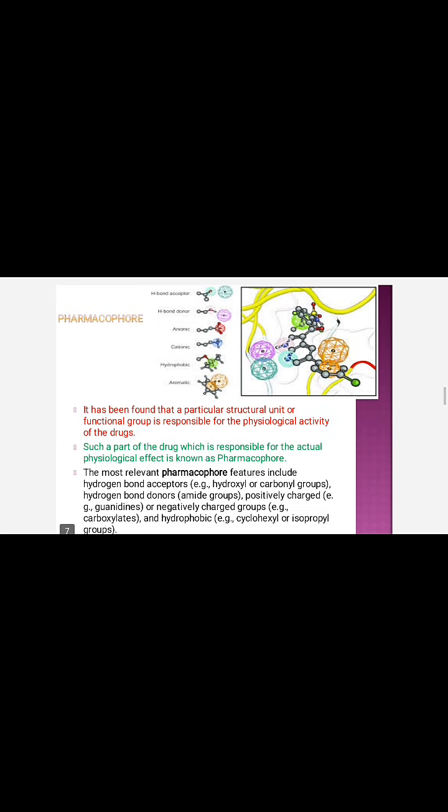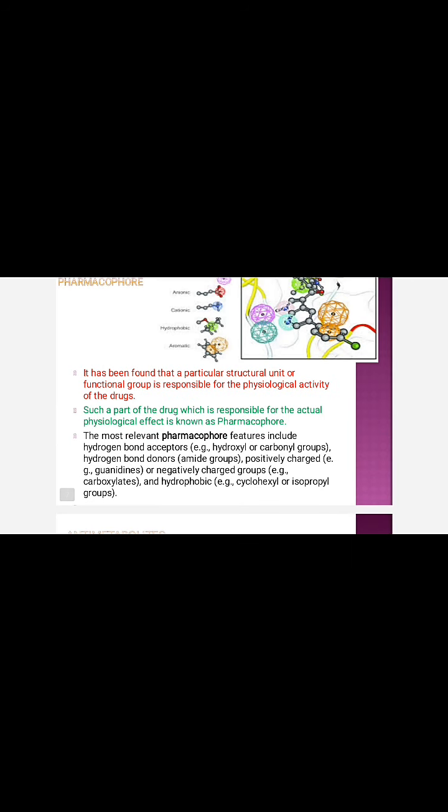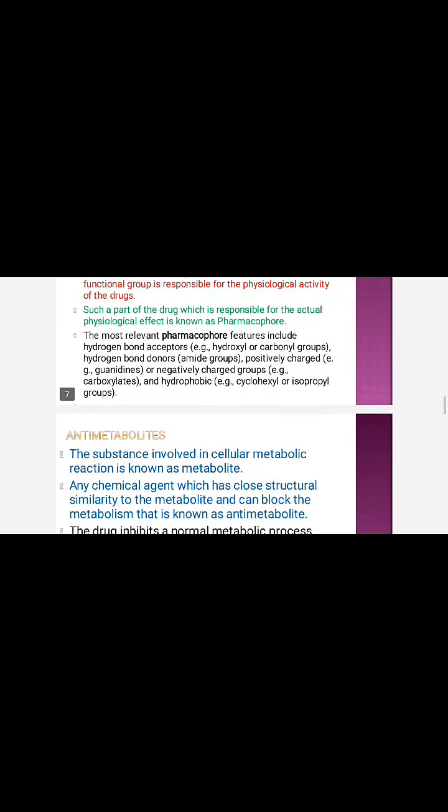The most relevant pharmacophore features include hydrogen bond acceptors. The above diagram represents this clearly, especially hydrogen bond acceptors like hydroxyl groups or carbonyl groups. Then hydrogen bond donors like amide groups, positively charged groups like guanidines, negatively charged groups like carboxylate, and hydrophobic groups like cyclohexyl or isopropyl groups.